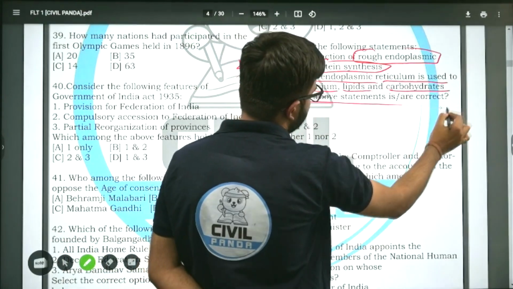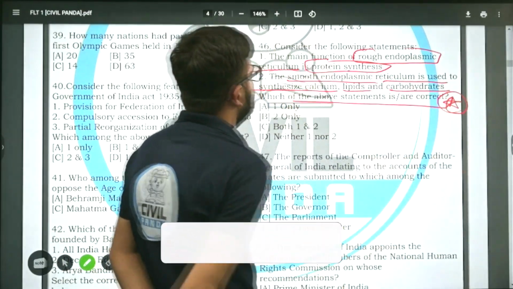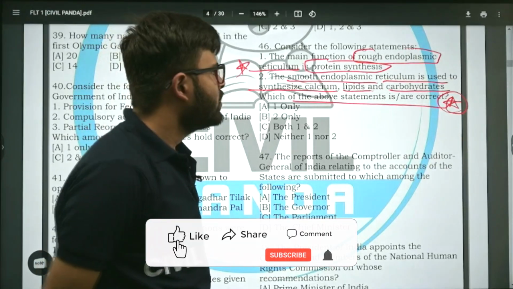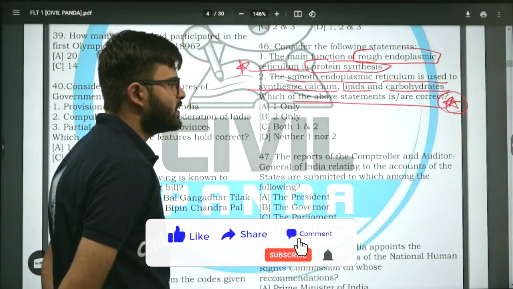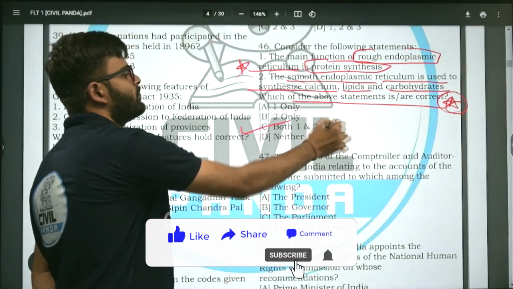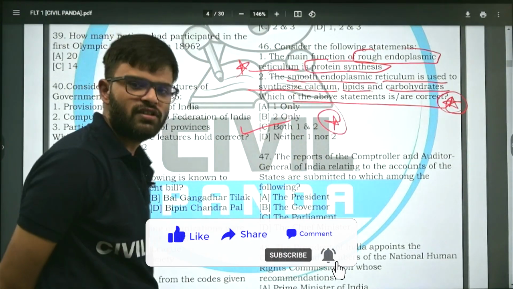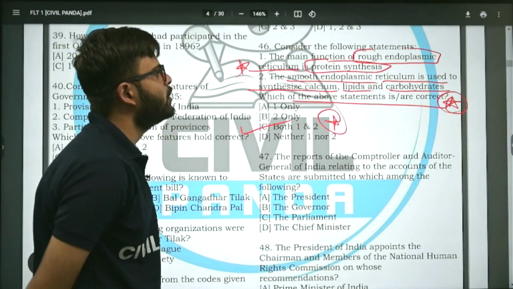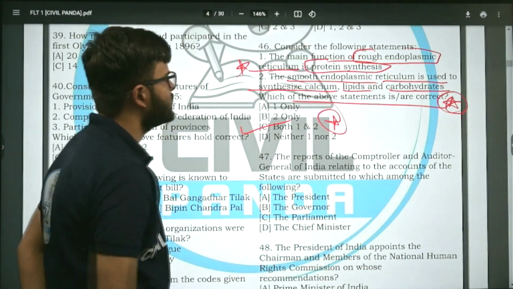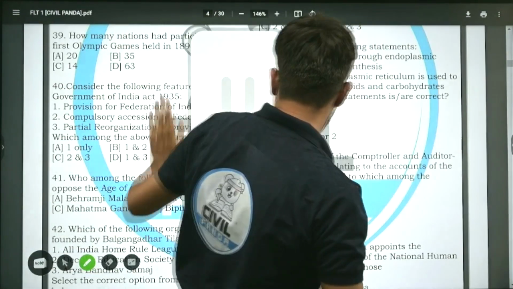Which of the following statements are correct? Rough endoplasmic reticulum, protein synthesis. Smooth endoplasmic reticulum, lipid, carbohydrate, calcium. Let me tell you, the correct answer is C. Both the statements are correct. Pause the video or repeat it. This question could be a potential question. That is, rough endoplasmic reticulum, job is protein. All right. Moving on to the next question.